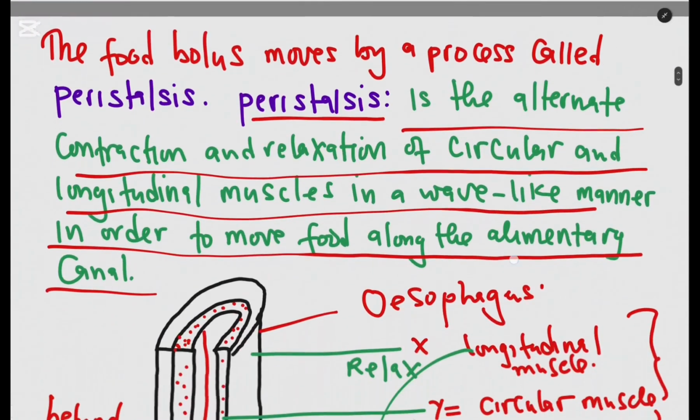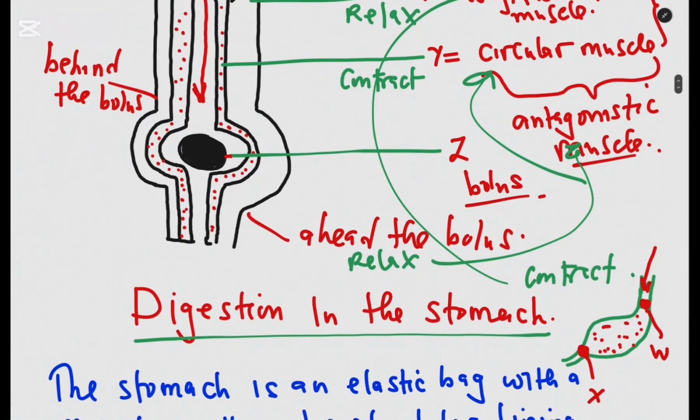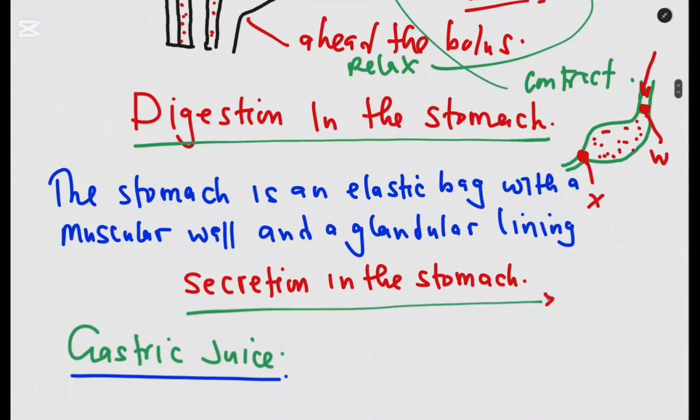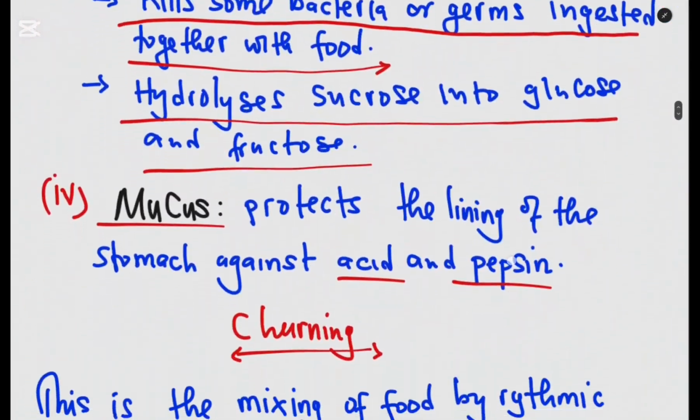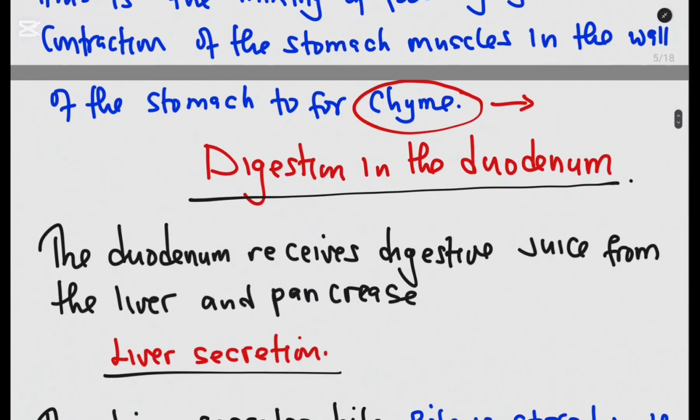Remember, so far we've just looked at digestion of carbohydrate that starts in the mouth but doesn't end there. Then we've looked at digestion of protein that occurs in the stomach. That is, pepsin acts on the proteins to produce peptides, but of course does not end there, it starts in the stomach. Then now we can look at digestion in the duodenum. So the duodenum, like I said, is the next portion after the stomach.